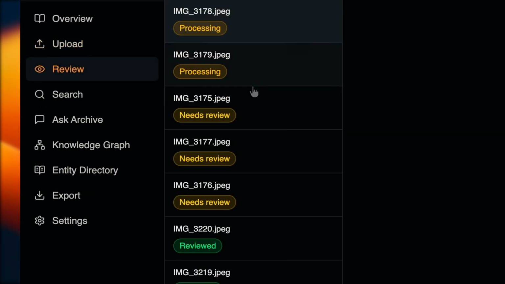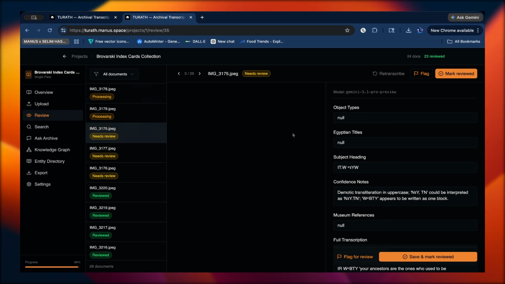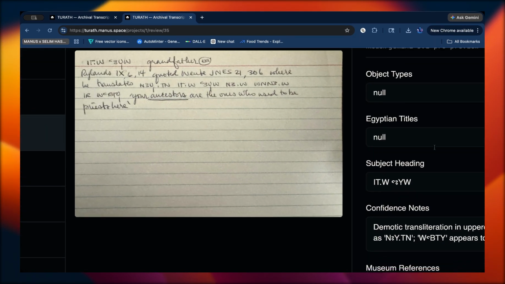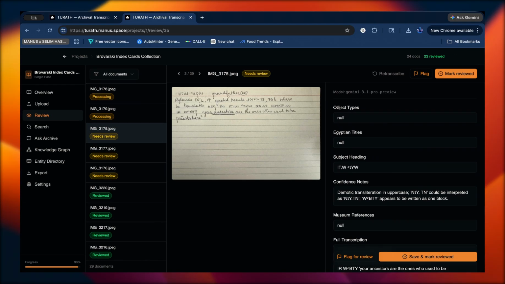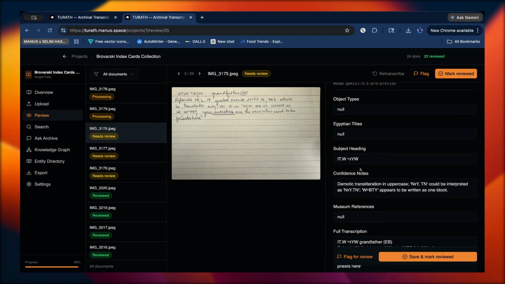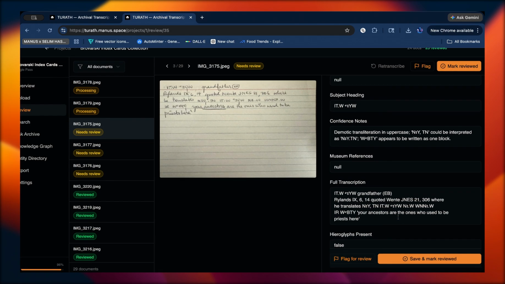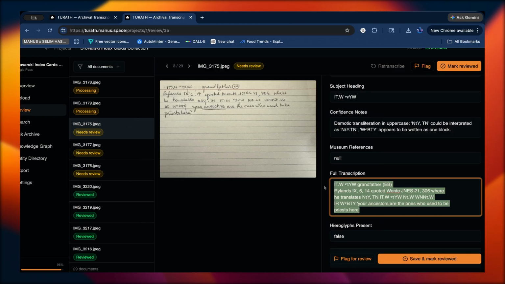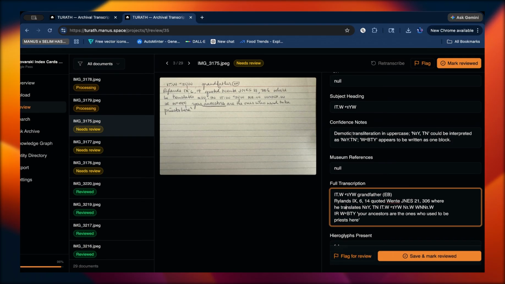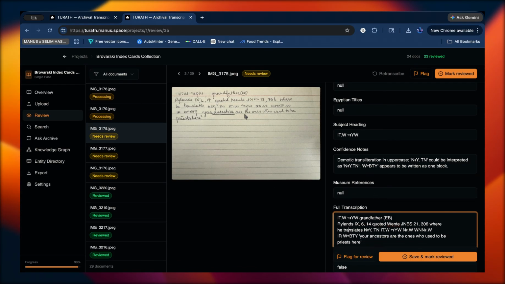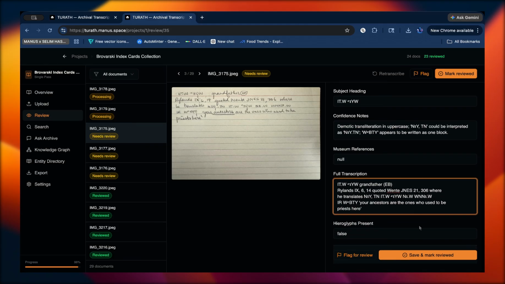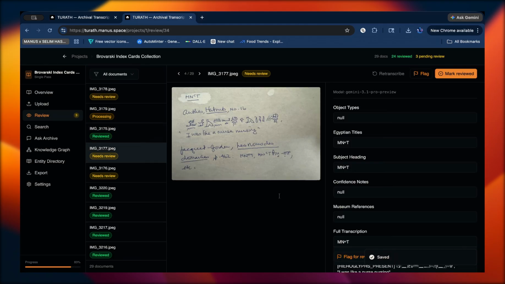While we wait, we can review the cards that have already been done. For example, we have this card. The AI has extracted whether any object types were mentioned, what they were, and whether any Egyptian titles were mentioned, and what they were. Then it's given us the direct transcription and whether any hieroglyphics are present. If I see any mistakes, I can edit this. I don't see any mistakes, so I'm going to mark it as reviewed.